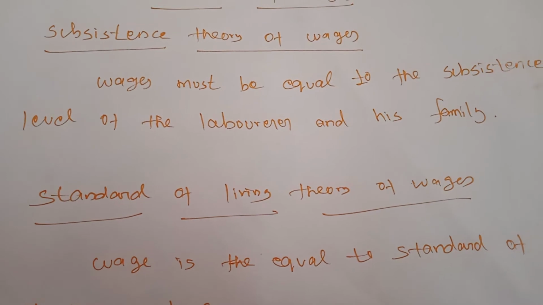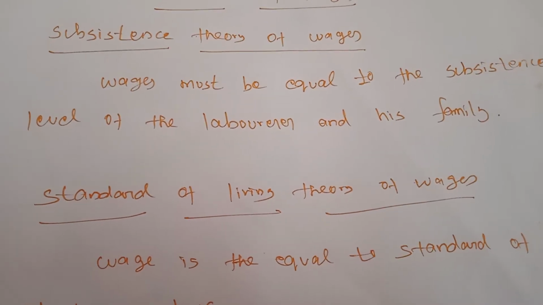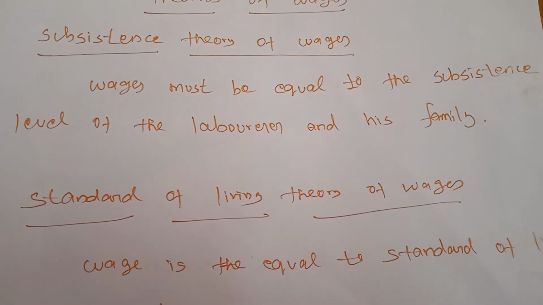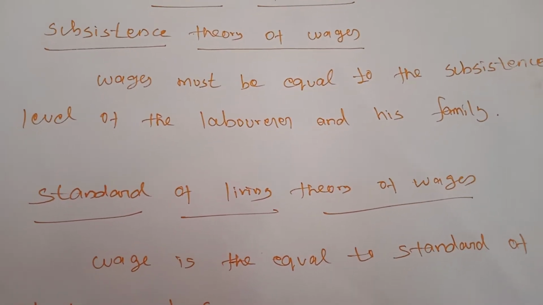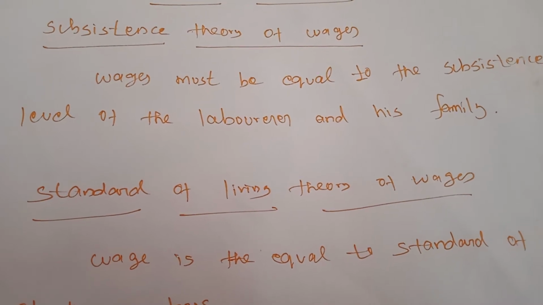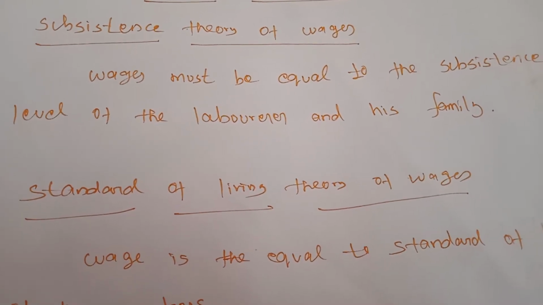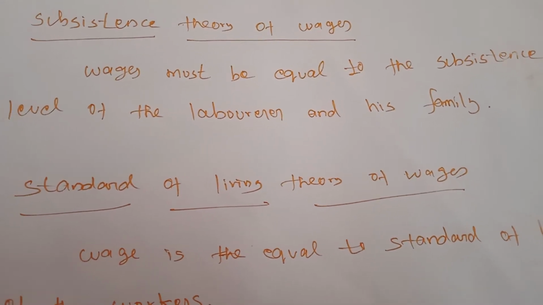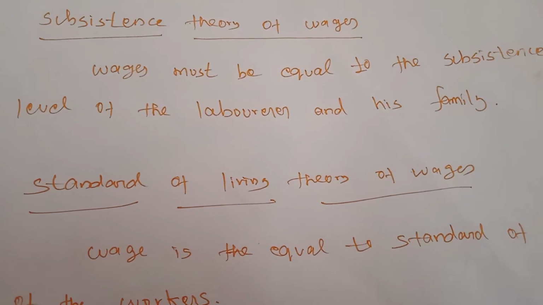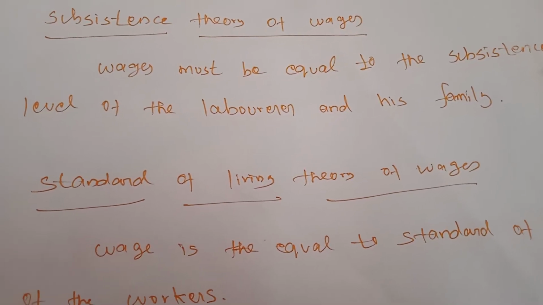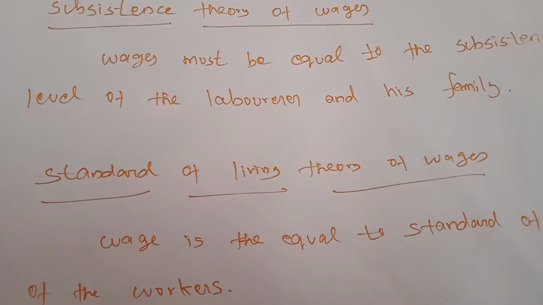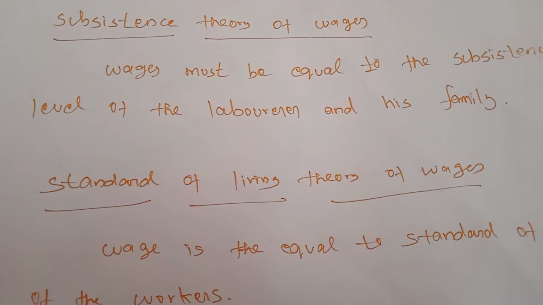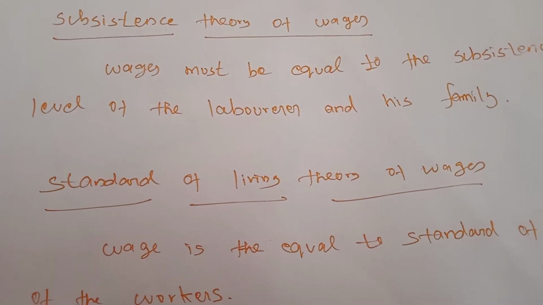Next, the assumption that the population should increase with the rise in wage rate is not correct. Because if you look at our places, most of the poor families also have more children, and some of the rich families have only one or two children. So from here we can understand the wage rate will never determine the family size. So this theory also fails in explaining the real information.